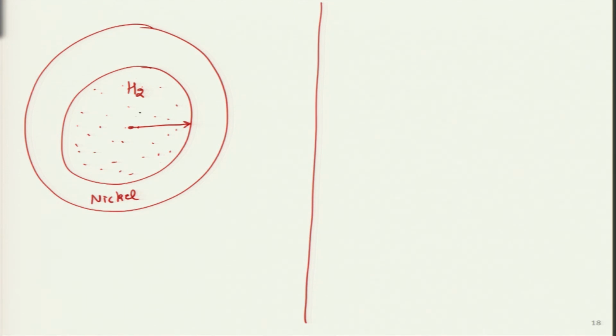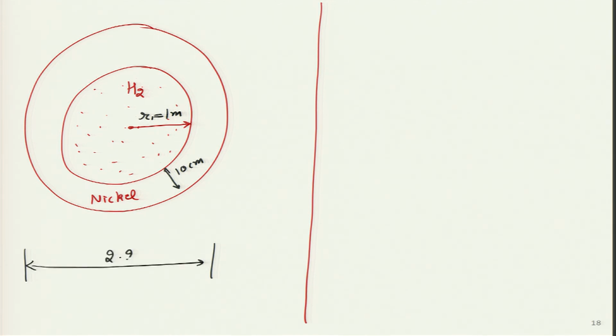We are going to assume the inner radius R1 is about 1 meter. The thickness is a further 10 centimeter, which means the outer diameter is about 2.2 meter, which is huge. It is even bigger than a person. So R1 is 1 meter, and R2 is 1.1 meter.